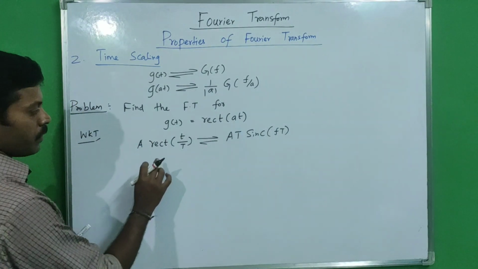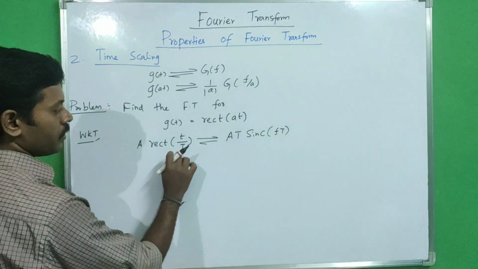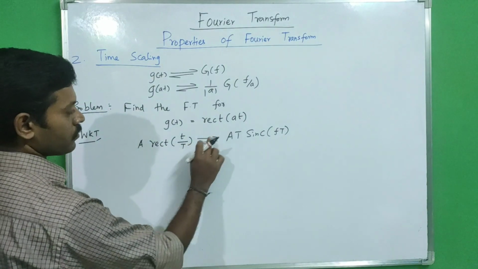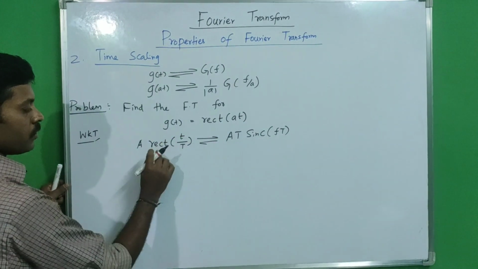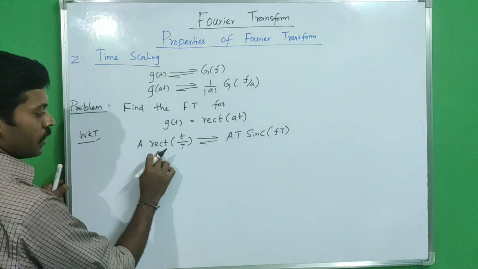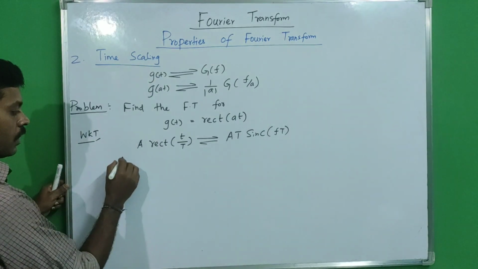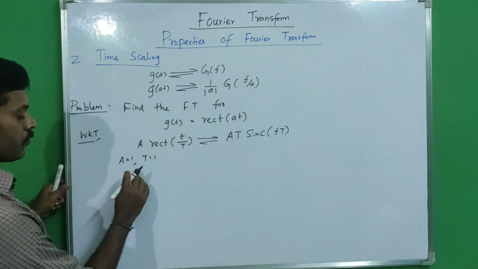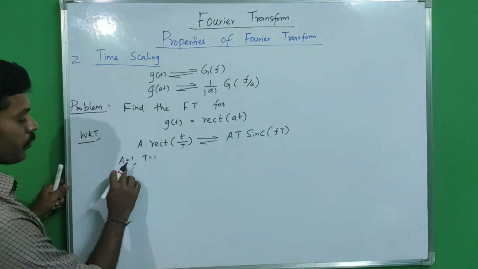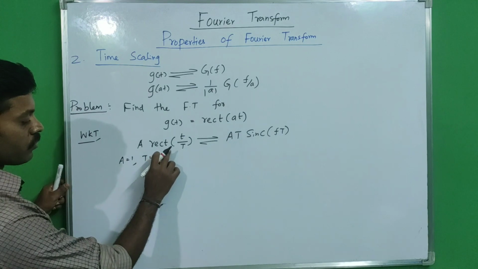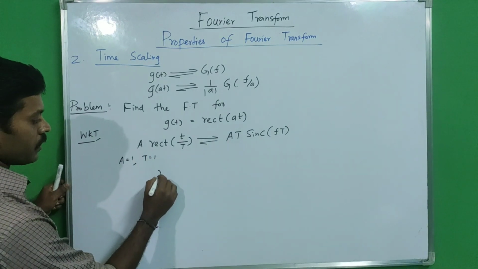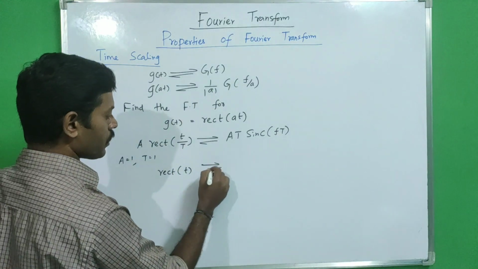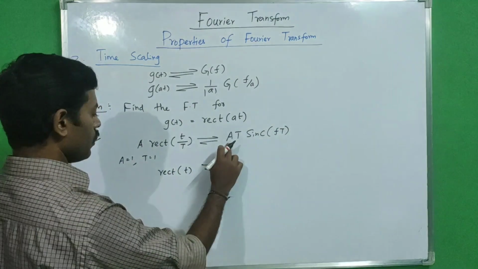Now you just compare this rect of t by T and g of t. So amplitude is 1 and the time period is 1. By comparing g of t and the rectangle pulse, here A equals 1 and T equals 1. If you substitute this A and T, amplitude and time period, in this Fourier transform pair, we will get rect of t has a Fourier transform pair with A equal to 1 and T also 1.